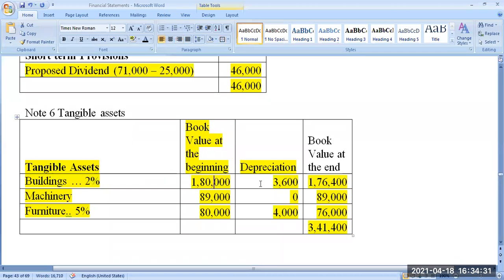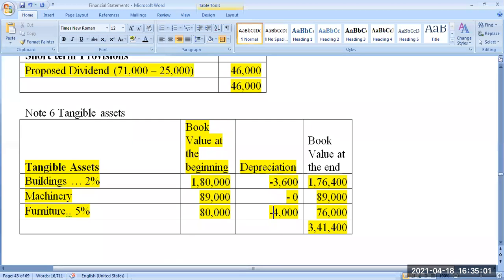Okay. Now if you minus 3,600, that is 2% of 1,80,000, the real value at the closing period of the accounting year is 1,76,400. How I got 1,76,400? 1,80,000 minus 3,600. In machinery, there is no depreciation, so it remains the same value. In furniture, it was there 5%. 80,000 into 5%, 4,000 is the depreciation.